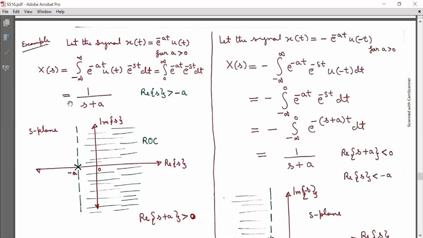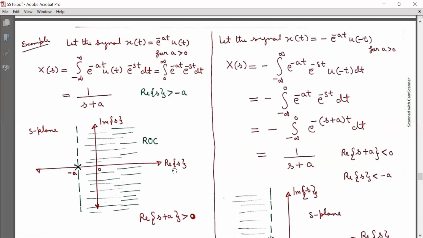Now the Laplace transform capital X(s) exhibits one pole at s equal to minus a, as indicated here, and the ROC is real s greater than minus a. This shaded portion shows the ROC, the region of convergence, in the s plane.